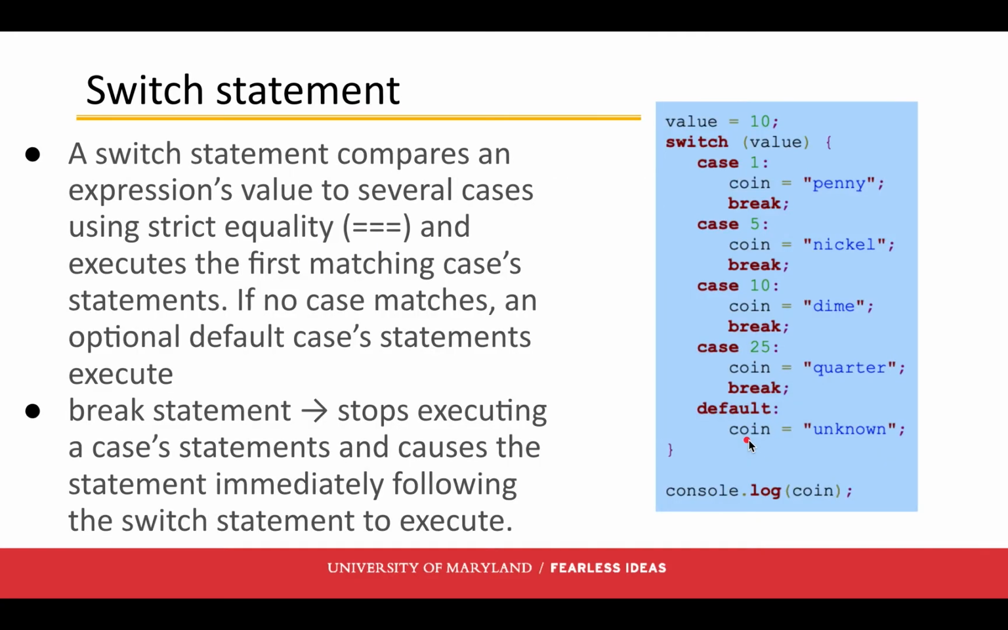Okay, so the next thing that we have is a switch statement, and a switch statement is kind of like an if-else statement. It's a bunch of if-else statements together. A couple of things to notice with this. A switch statement compares an expression's value to several cases using strict equality. So this is that triple equals operator that we saw before, right? And it executes the first matching case's statement. If no case matches, an optional default case's statement executes.